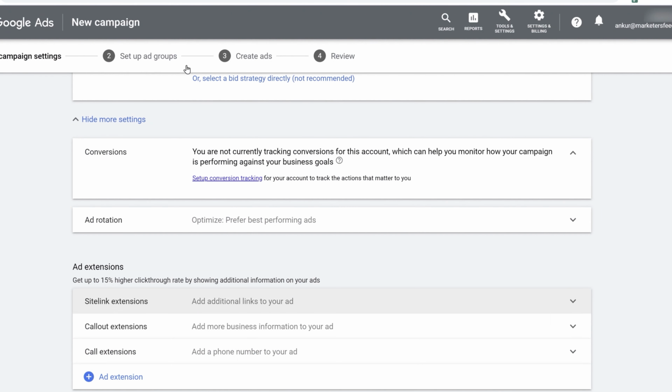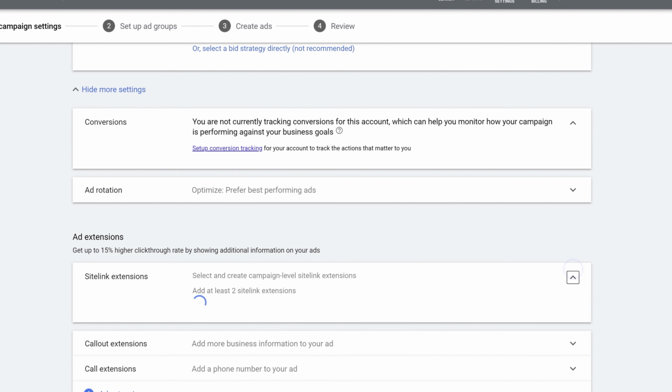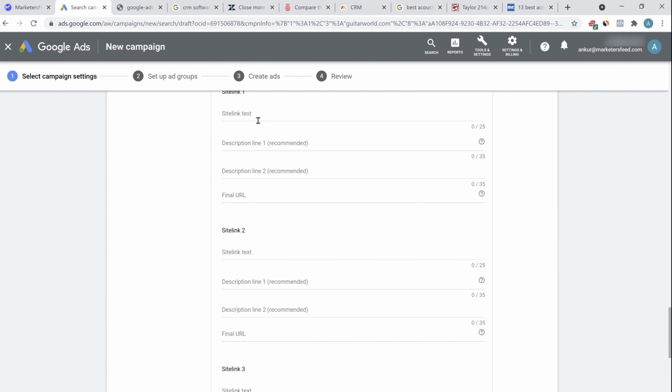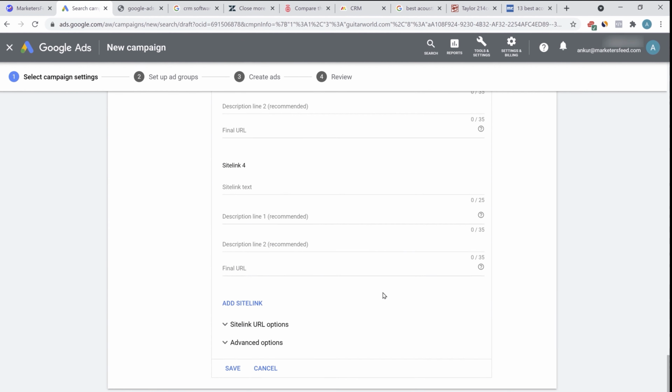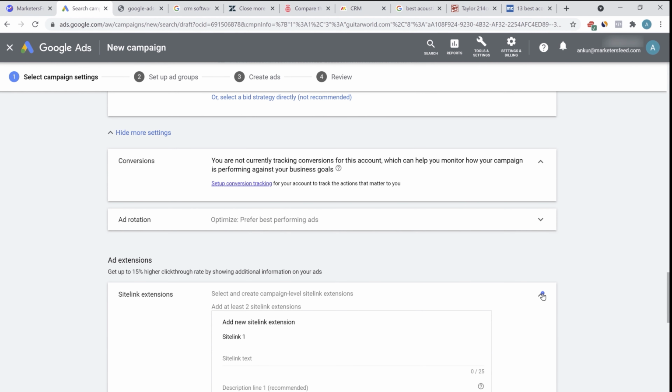You can add this extension here. Like for the site link extension, open this up. You can create a new site link extension, the text, the description, and the final URL. Similarly, text, description, and the final URL. Here you can see the text, the description, and the URL when I click on this link. So this is the site link extension. I will always recommend you guys to add the site link extension.